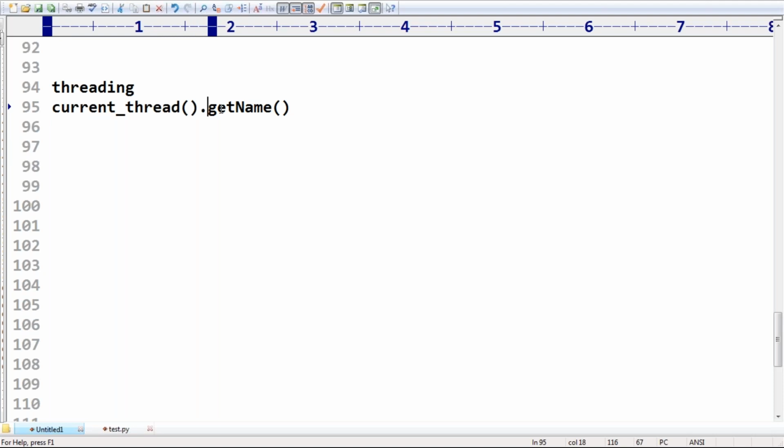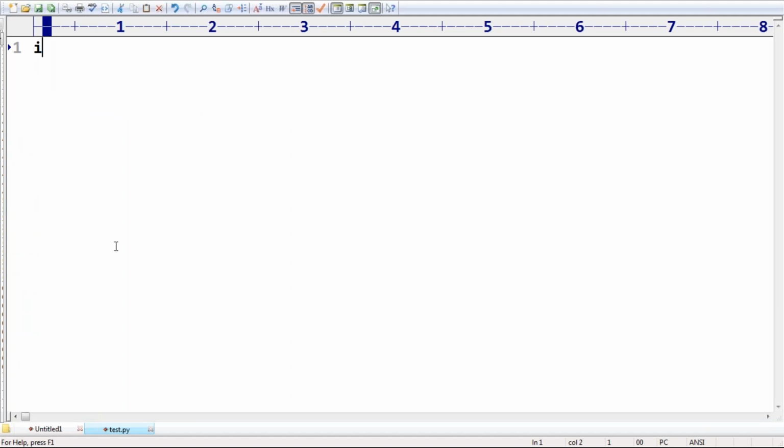On the thread object, I'm calling the get name method. For the current executing thread object, if you want to know what is the name of that thread, get name is the method you require to use. Remember that, sir. Okay, let me go for import threading. Are you getting it? Import threading.